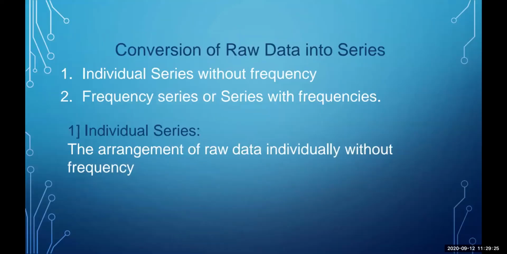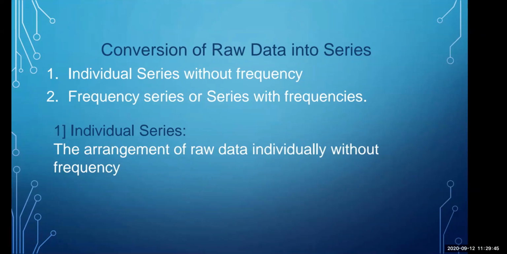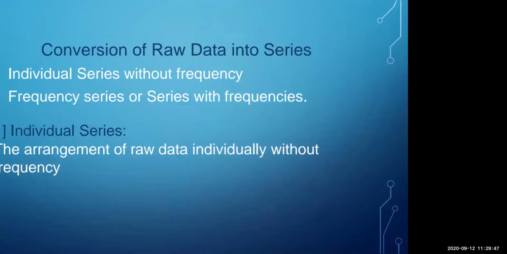Now, how are we going to convert the raw data into series? Conversion of raw data into series has individual series and frequency series. Individual series means the arrangement of raw data individually without any frequency. This is the example for that.